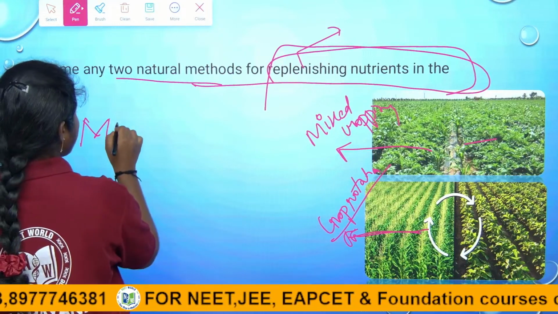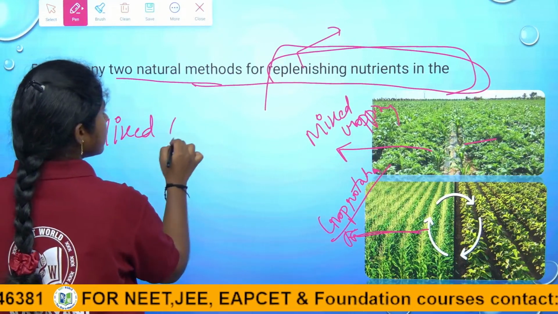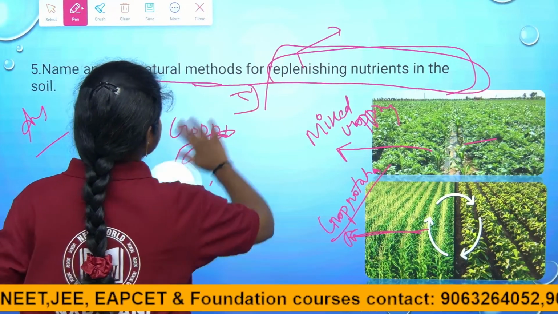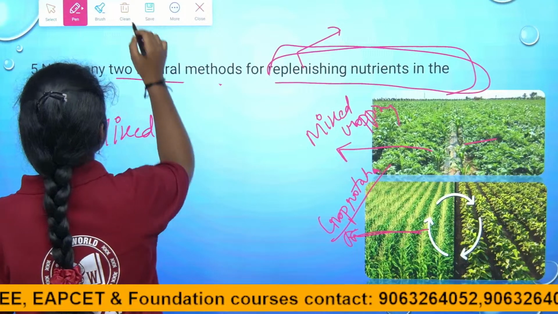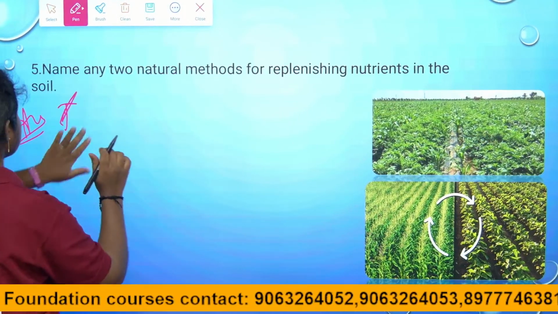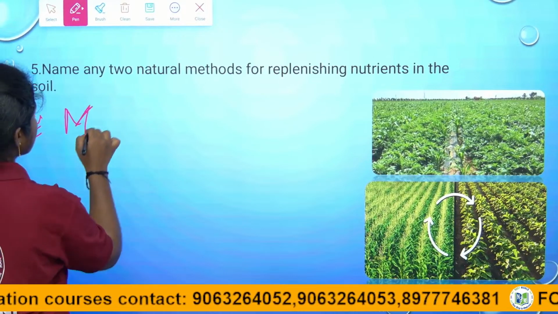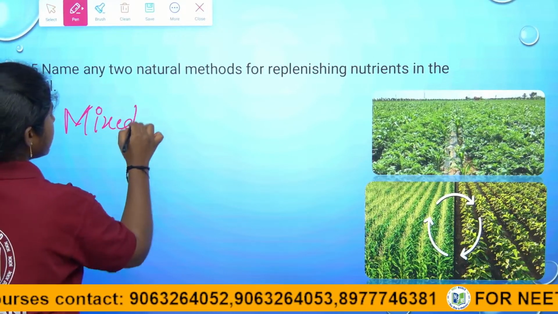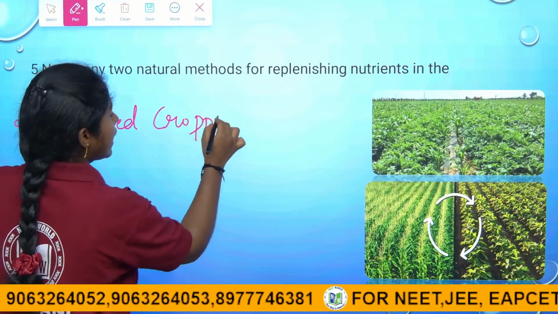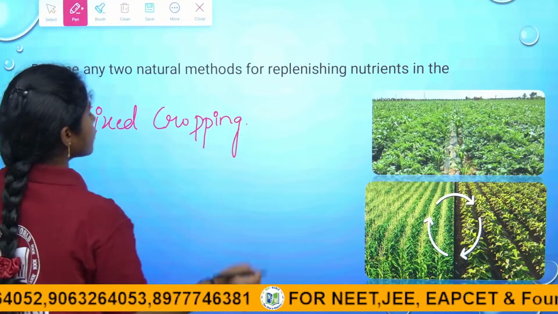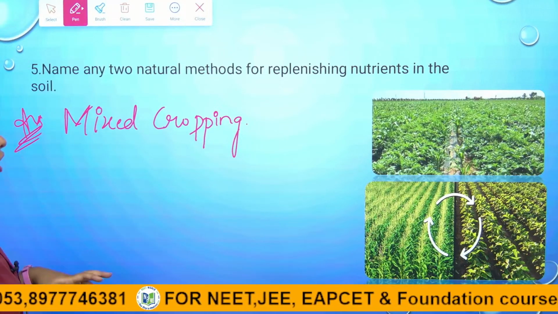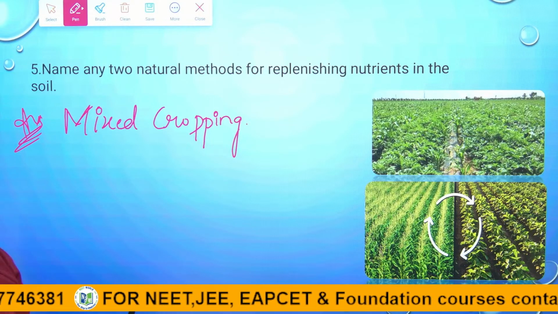In mixed cropping, children, we cannot differentiate the crops, right children? And it ensures the farmer gets the yield. If one crop fails also, the other crop will benefit, right children?